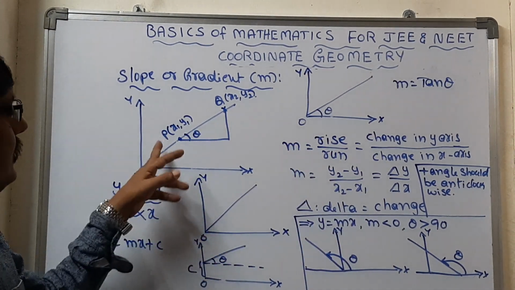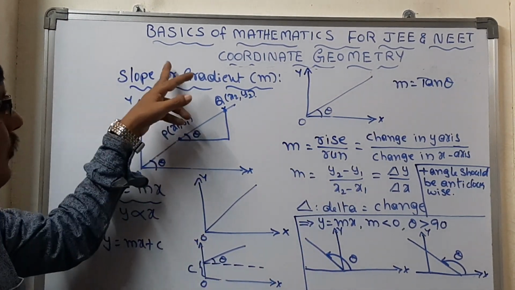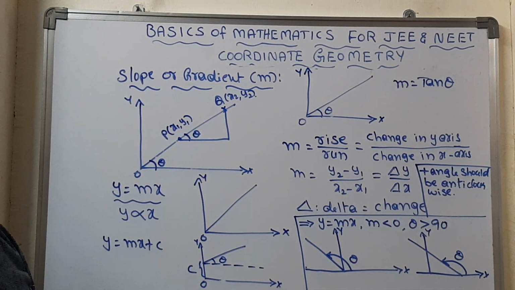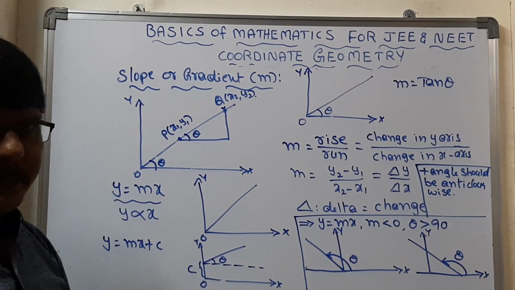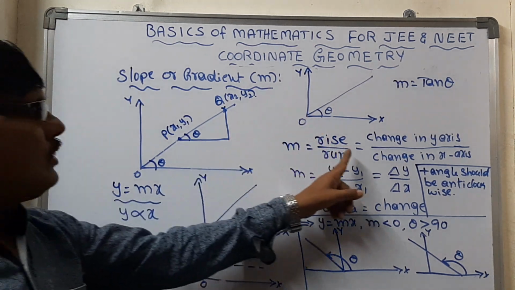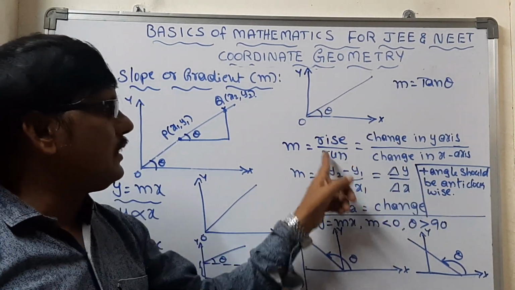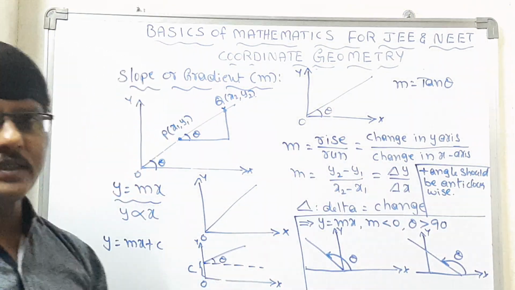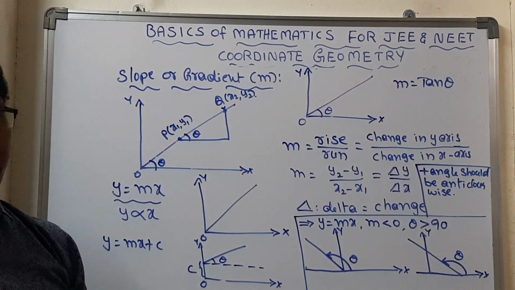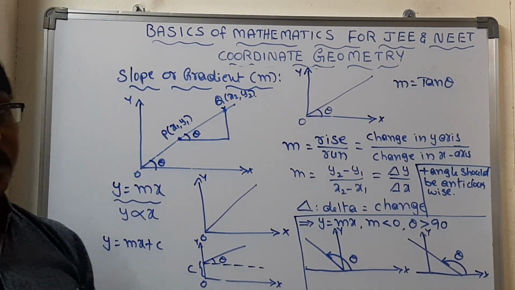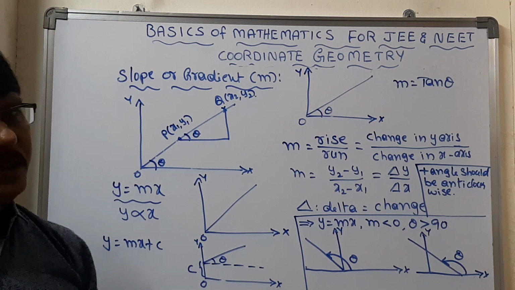Rise in the sense of increase in the y-axis, means change in the y-axis to change in the x-axis. That gives you the formula for the slope. So m is equal to rise by run, change in y-axis by change in x-axis, that is equal to y2 minus y1 by x2 minus x1, delta y by delta x. Delta is a Greek letter which represents change.